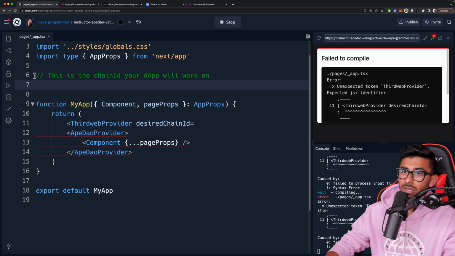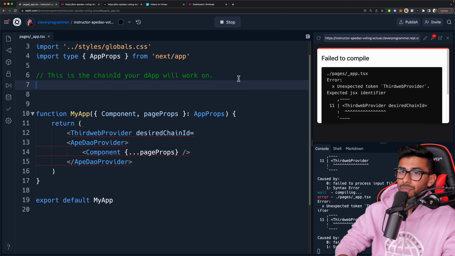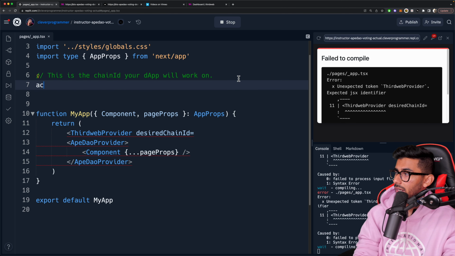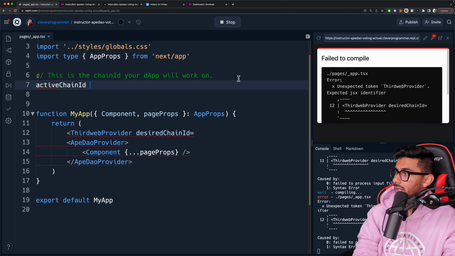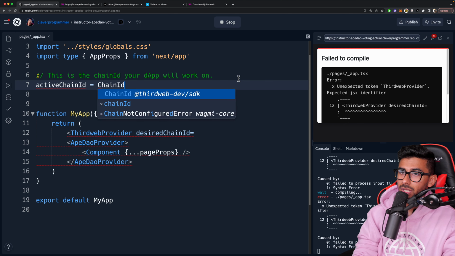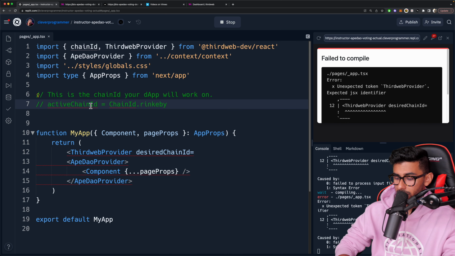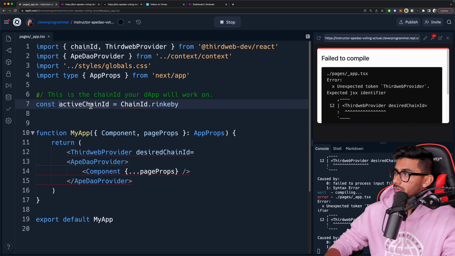Now, on line 6, you can see it has a comment here. It says this is the chain ID your dApp will work on. So let's go ahead and set up our active chain ID. And I'm going to say ChainId.Rinkeby. And let's say const right there.